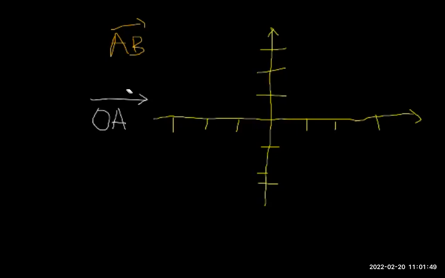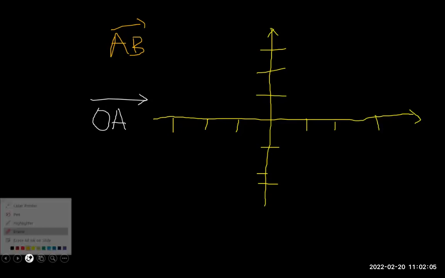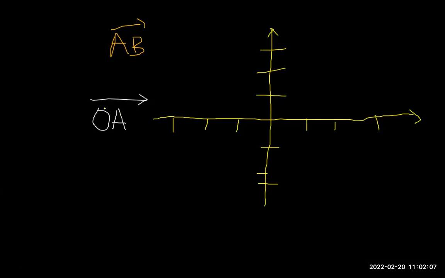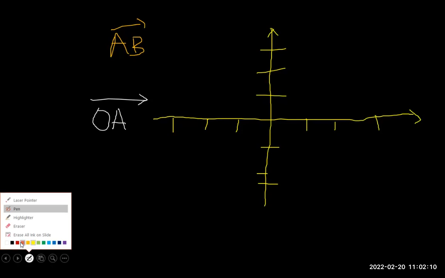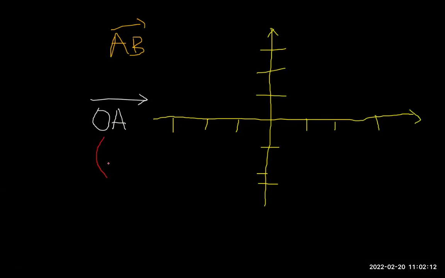Position vectors are different though. Position vectors must start at the origin. That's why you always see that O there. The O represents the origin. So I'm starting at O, which is my origin, and I'm going towards A, which is the other point. So if I wanted to represent this position vector, let's say they told me the column vector for this is 2, 3.